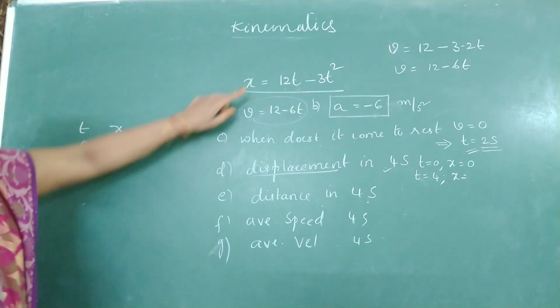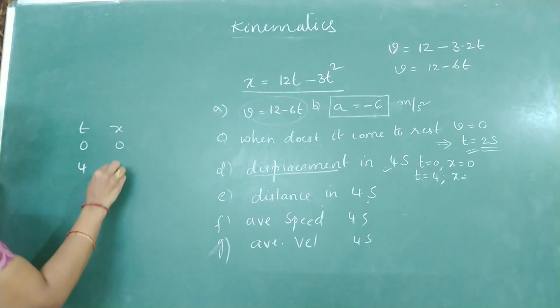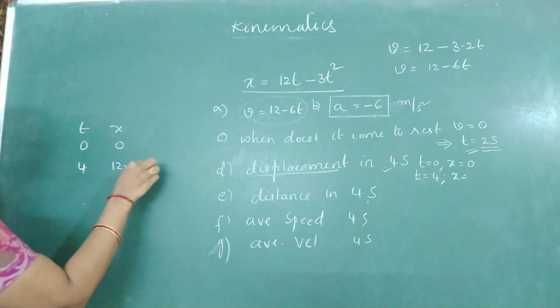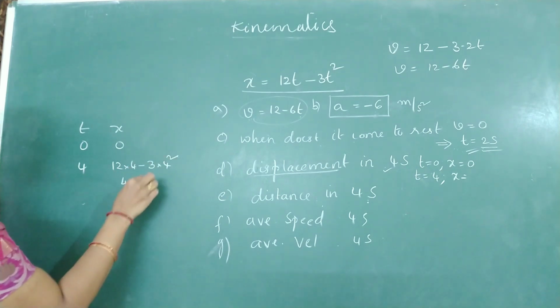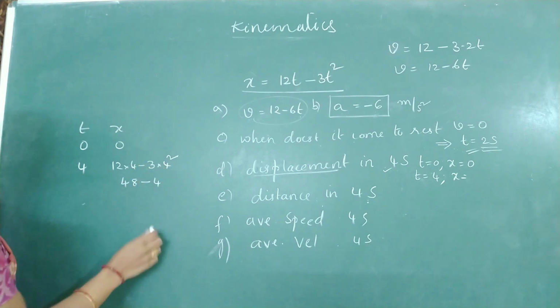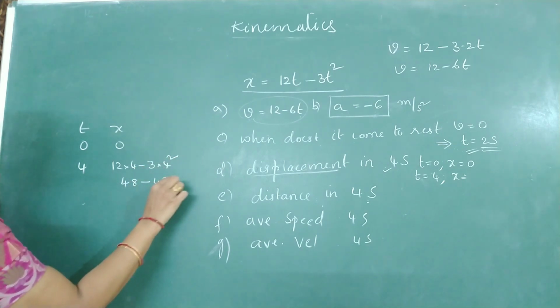When t is 4 seconds, what is the value of x? 12 into 4 minus 3 into 4 square, 48 minus 16 threes, 48.